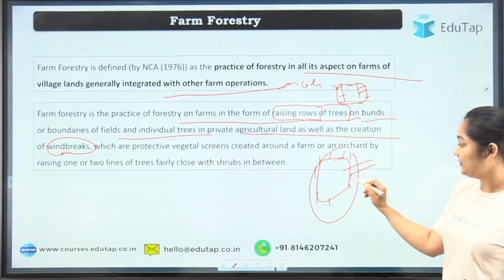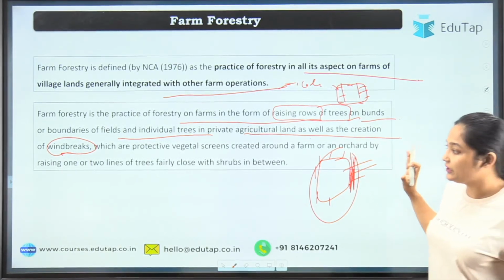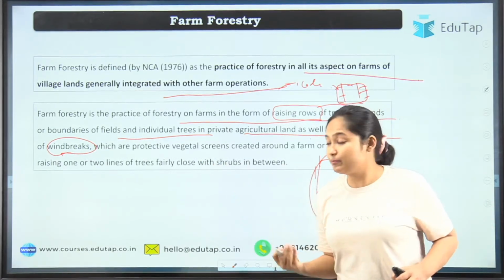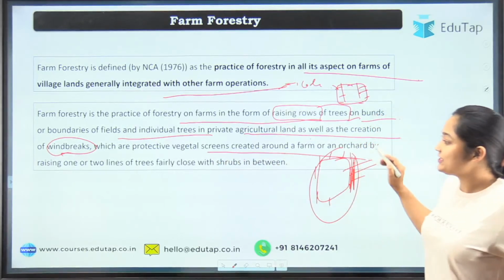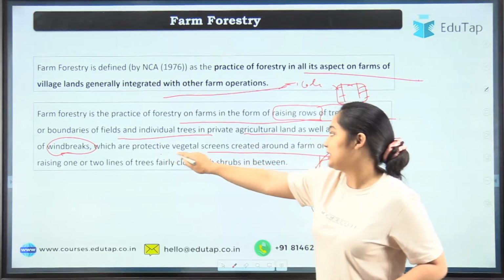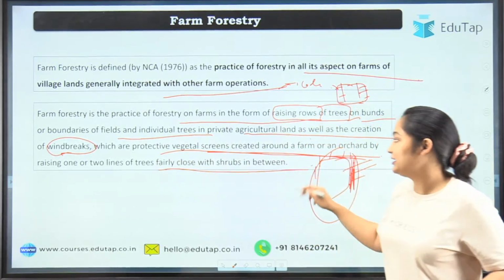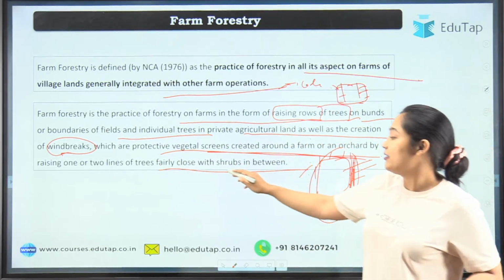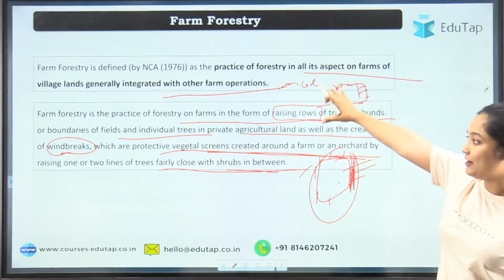Okay, the air will be the velocity, because see, here are trees, and what will the trees do? They will break the wind velocity. So because of that, they will act as the windbreak. So you will have to tell which are the windbreaks, which are the protective vegetal screenings around the farm and orchards, raising 1 or 2 lines of fairly close shrubs, with the shrubs in between. So you can do that. Okay, so this was your farm forestry.